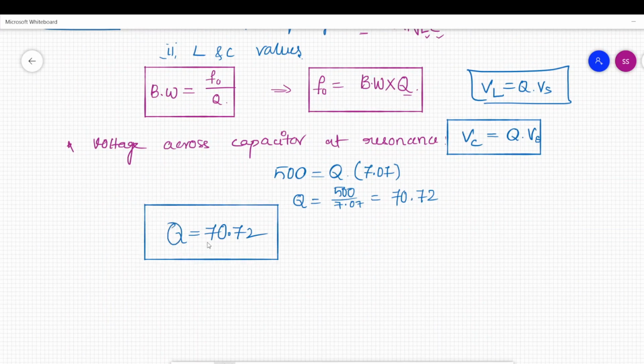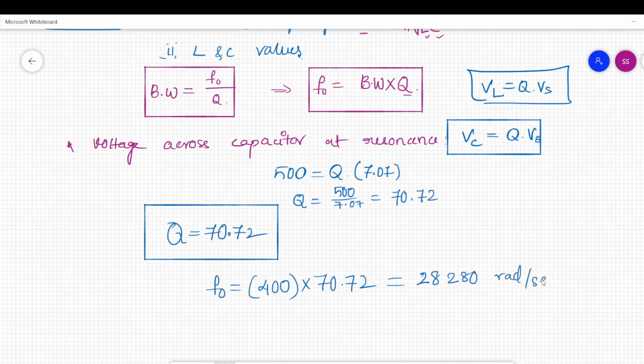So let us apply this quality factor in the frequency. Resonance frequency equals bandwidth, which is 400, into the quality factor, 70.72. We have to multiply these two, that equals 28,280 radians per second.